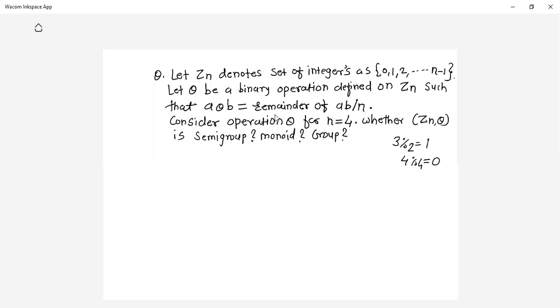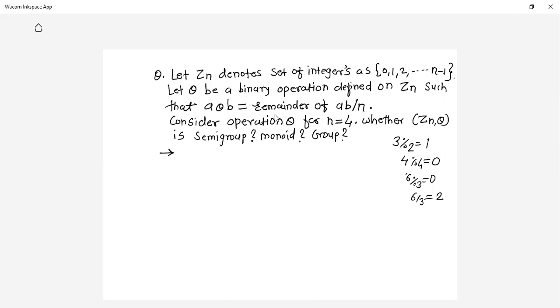If I say 6 mod 3, what is the remainder? 0. But 6 by 3 gives you 2. So that is the difference between the remainder and the division operation.